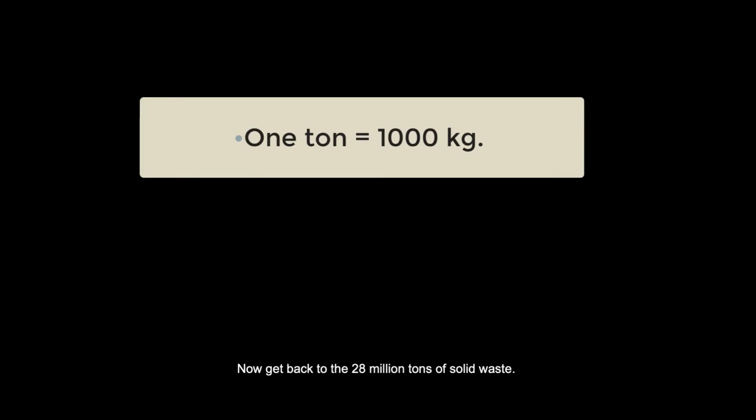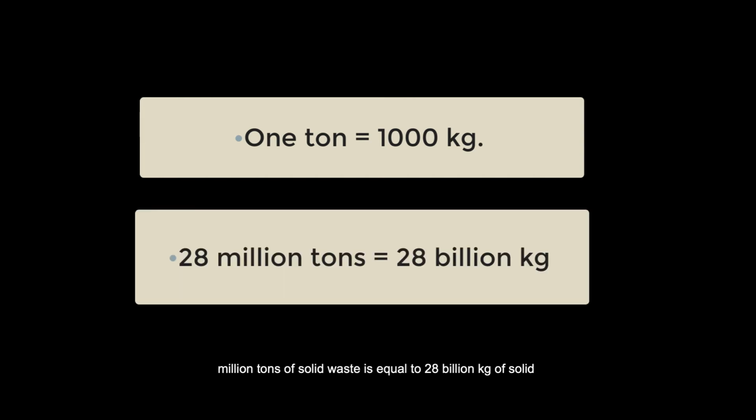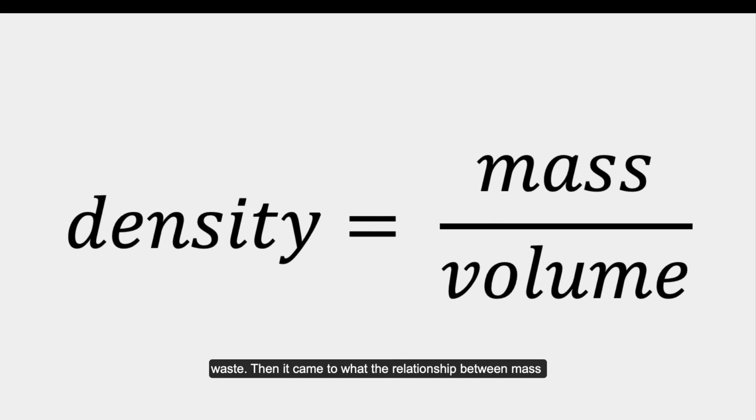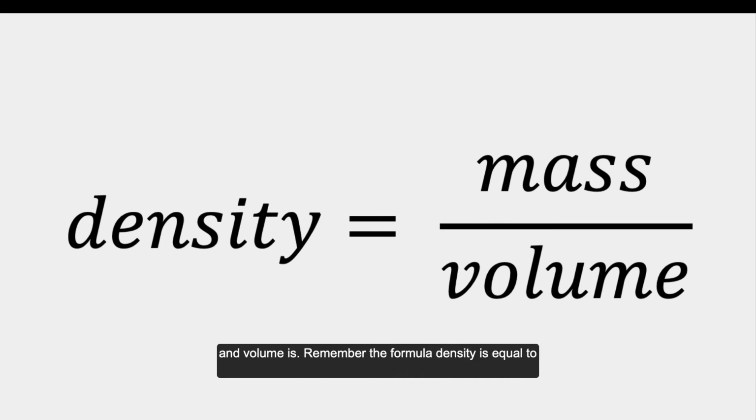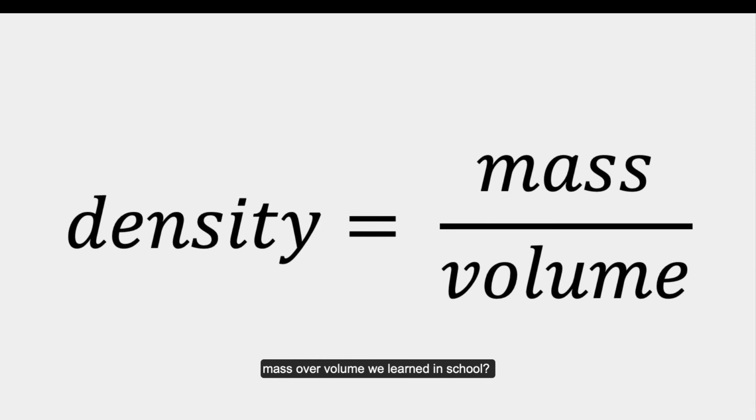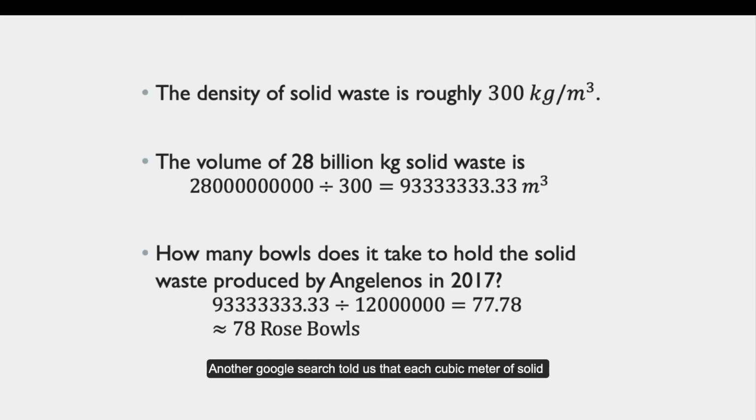Now, get back to the 28 million tons of solid waste. 1 ton is equal to 1,000 kg. So 28 million tons of solid waste is equal to 28 billion kg of solid waste. Then it came to what the relationship between mass and volume is. Remember the formula density is equal to mass over volume we learned in school? Another Google search told us that each cubic meter of solid waste roughly weighs 300 kg.